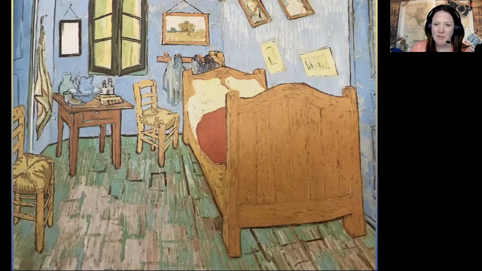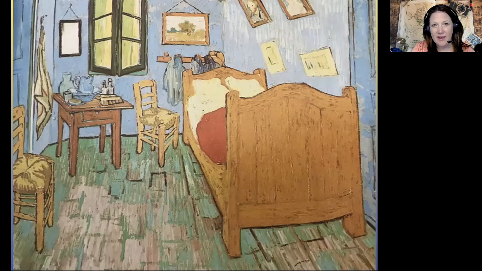while. But the problem is that Gauguin wasn't that easy of a person to live with, and neither was Vincent van Gogh. And so they really didn't get along, and they argued a lot. So Gauguin decided to move out, and this, of course, upset Vincent van Gogh because he just wanted to be friends so badly with people, and they just didn't understand him.